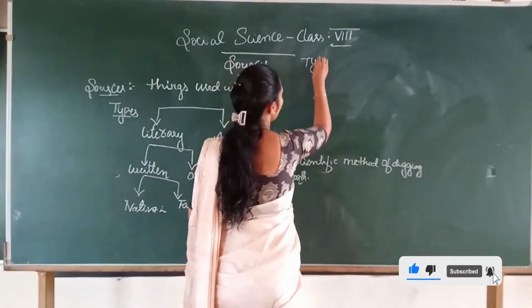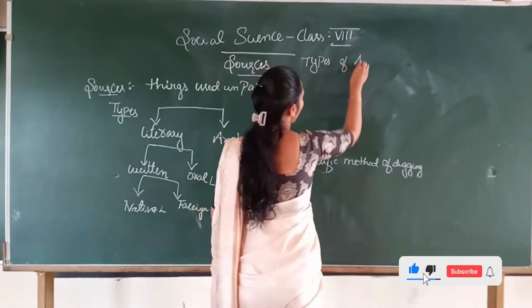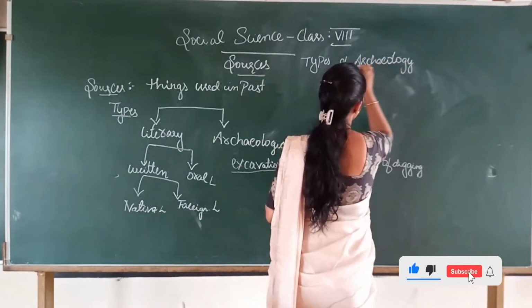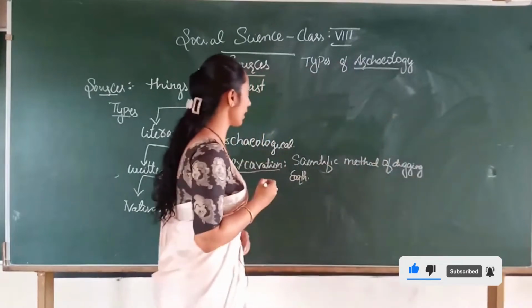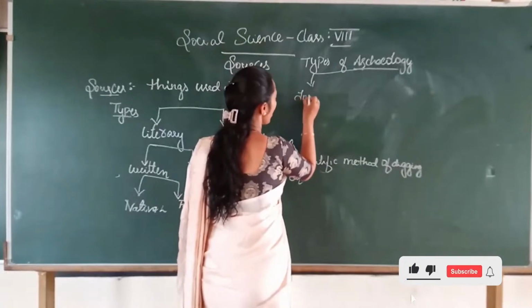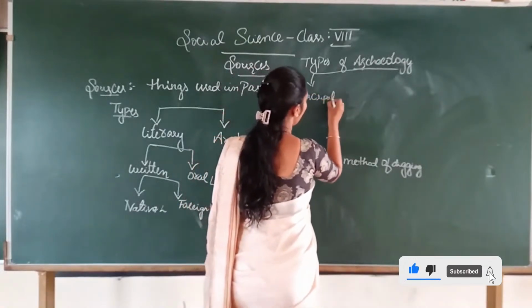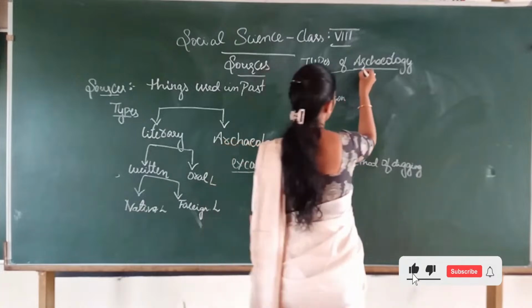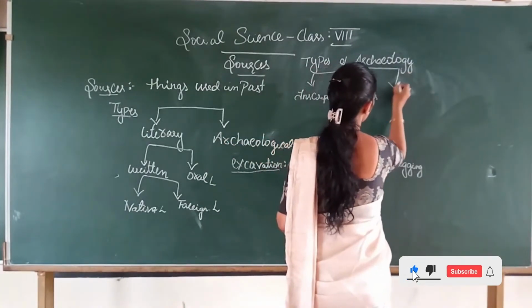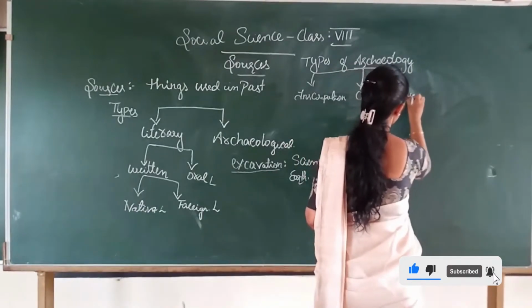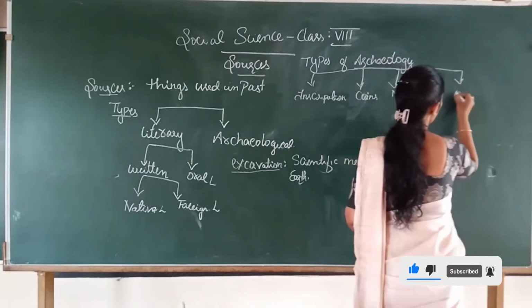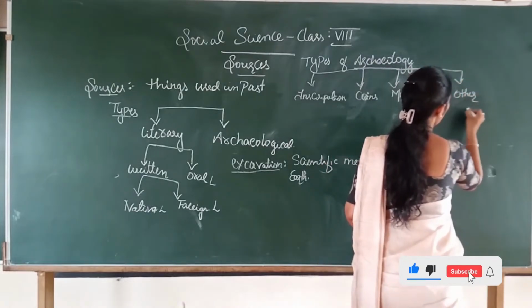Types of archaeology: first, inscription; coins; monuments; and the last one, other ruins.